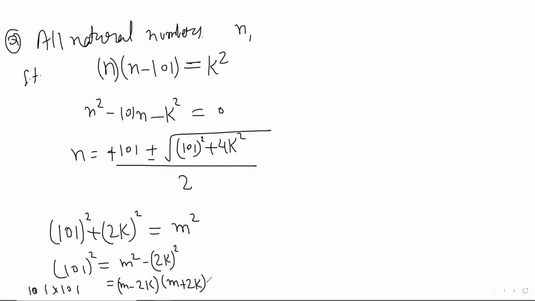101 is prime, so we did the prime factorization of 101 squared. So m minus 2k and m plus 2k can both individually be 101. But if we take that, we'll get 2m is equal to 202, then m is equal to 101, and k is 0. That is the solution.